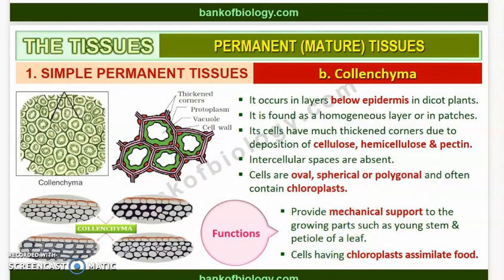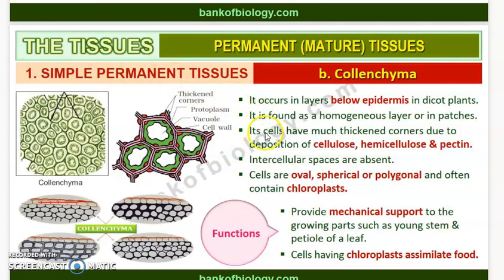What is it? Collenchyma. If you take the case of the collenchyma, it occurs in the layers below epidermis in dicot plants. Dicotyledon plants, it is a layer which occurs just below the epidermis. Epidermis ആണ് outermost layer. ആ epidermisന്റെ തൊട്ട് താഴെയാണ് collenchyma cells ഉണ്ടാവുക. You can see here the collenchyma tissues are seen just below the epidermis. So this is the epidermis portion. ആ epidermisന്റെ just below ആണ് these collenchyma tissues are found. Right? So epidermis is the outermost layer of a plant cell.